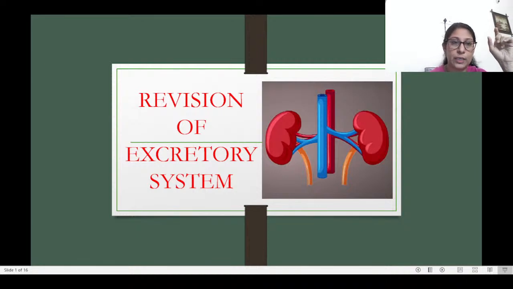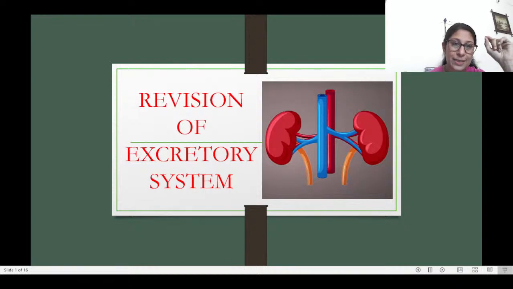The nephron is formed of the Bowman's capsule and the tubule. In this diagram, the yellow portion is what forms the nephron. So the Bowman's capsule and this yellow tube-like structure, which is called the tubule, both of these together form what is known as the nephron. One end of the tubule is connected to the Bowman's capsule, and the other end of the tubule is connected to the collecting duct. Here, this end is connected to the collecting duct, and this end is connected to the Bowman's capsule.